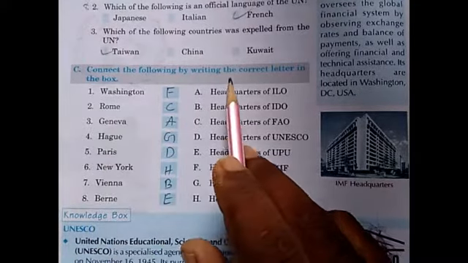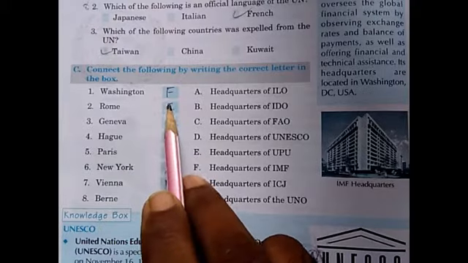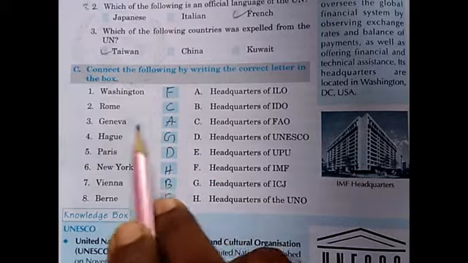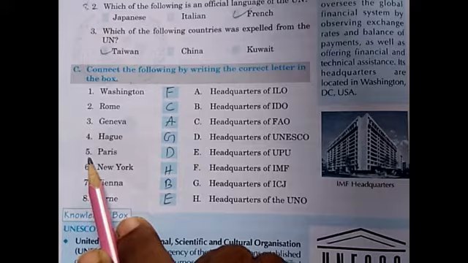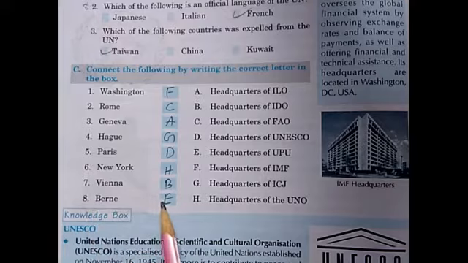Next C. Connect the following by writing the correct letter in the box. 1. F. 2. C. 3. A. 4. G. 5. D. 6. H. 7. B. and 8. E.